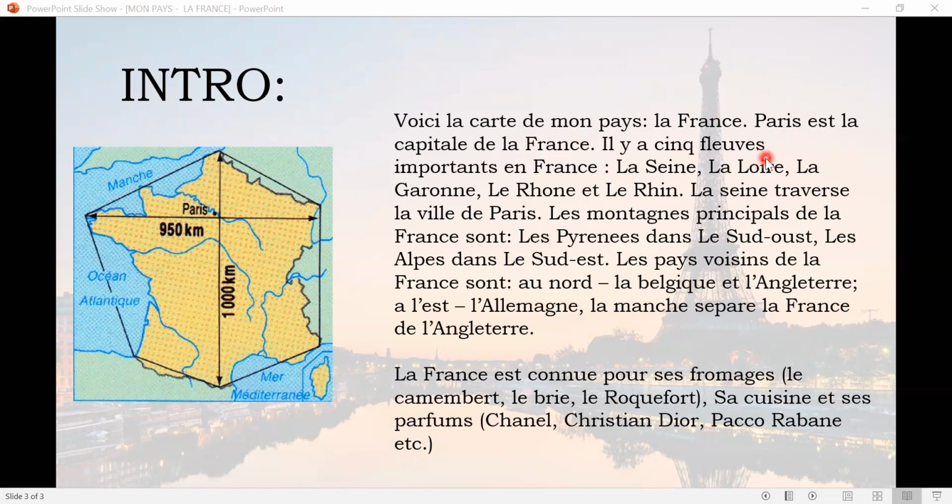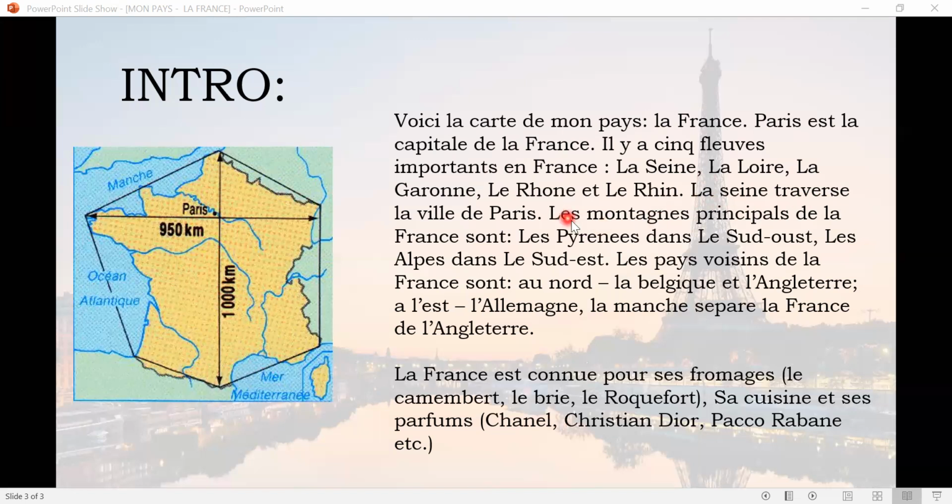Then we discussed the five main rivers of France, which are La Seine, La Loire, La Garonne, La Rhône, La Rhine. We also discussed La Seine in detail: it cuts through the city of Paris and travels through Paris in France.